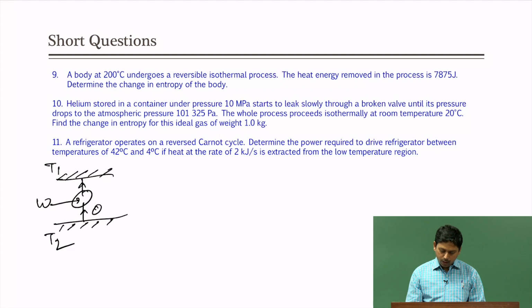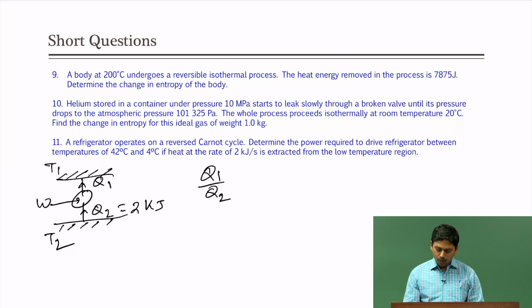So, we know that Q2 equals 2 kilojoule per second. We have to know what is Q1, and the temperatures have been given. We know from the Carnot cycle that Q1 by Q2 is T1 by T2. Q2 we know to be 2, so I will put that value as 2.